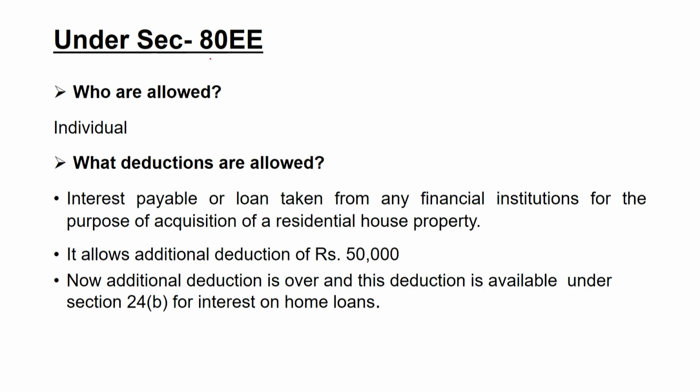Now, the next section is 80EE. 80EE is only allowed to the individual. That means only individual assessee can claim such kind of deductions. Interest payable on loan taken from any financial institution for the purpose of acquisition of a residential house property. This type of loan may give you this particular deduction. So, the allowable deduction under this category is rupees 50,000, and now additional deduction is over, and this deduction is available under Section 24B for interest on home loan of the assessee.